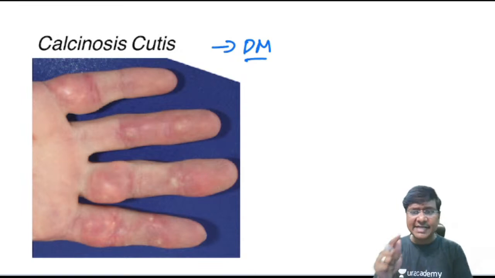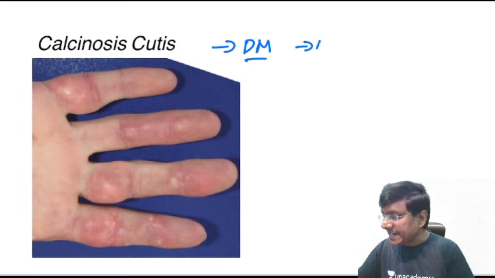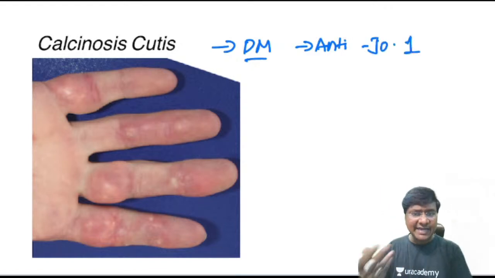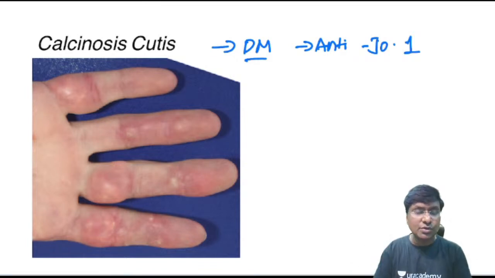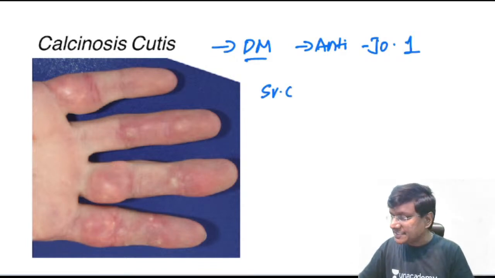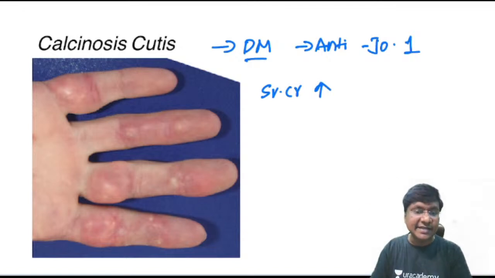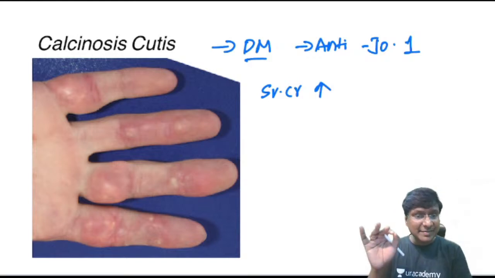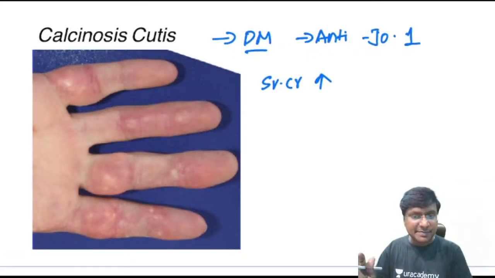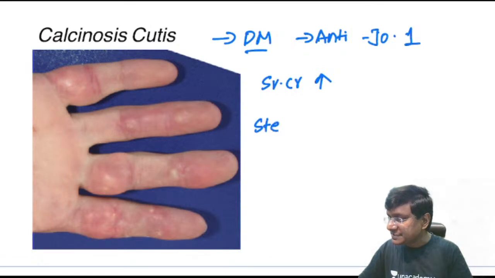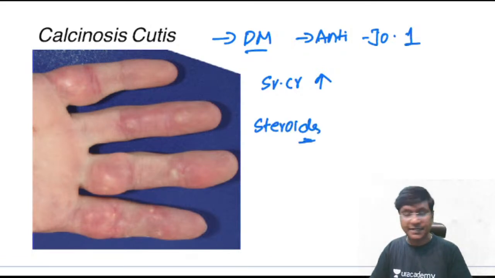As I have said, dermatomyositis is an autoimmune disorder. What is the antibody that you will have? That is the anti-Jo1 antibody, and it is not only skin, there is also the myopathy. So the serum creatine kinase levels are elevated. A muscle biopsy will show the presence of inflammatory myopathy. And the treatment for dermatomyositis is steroids, that is immunosuppressive therapy. So this is about dermatomyositis, right?